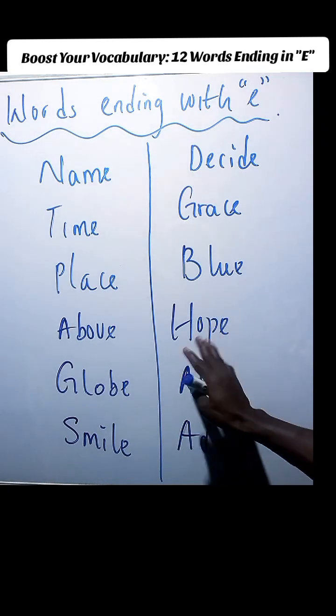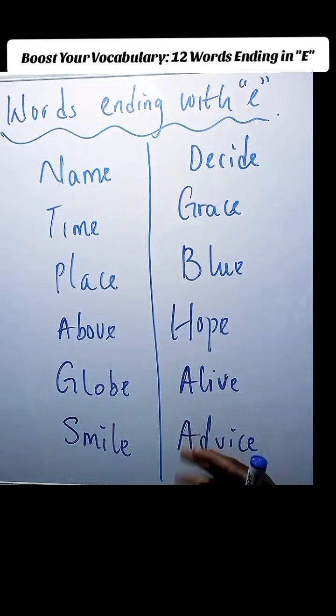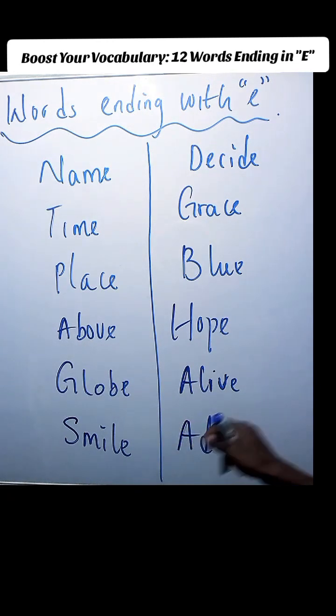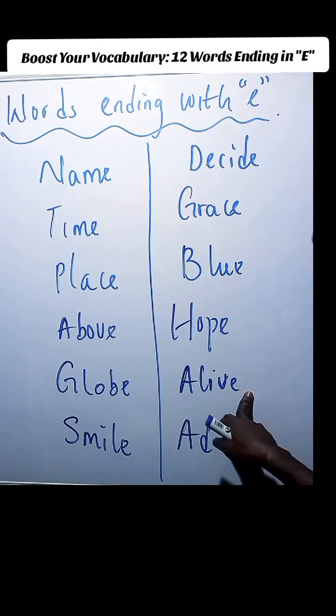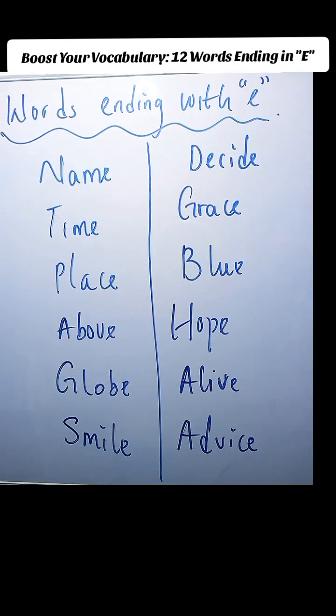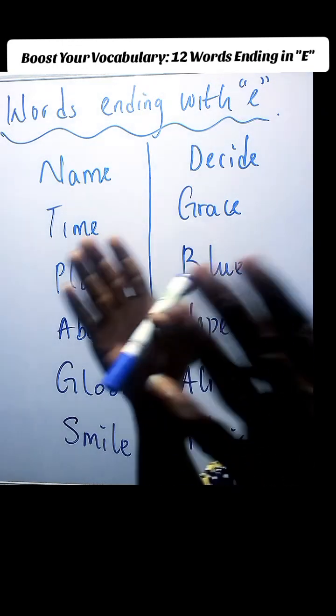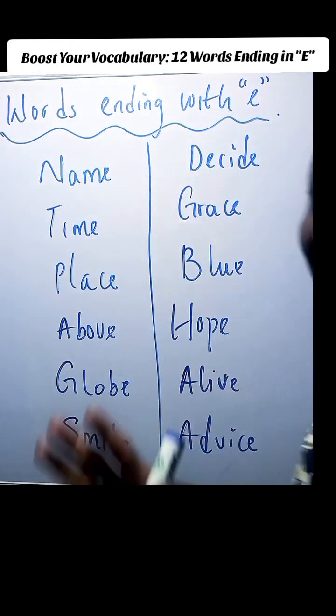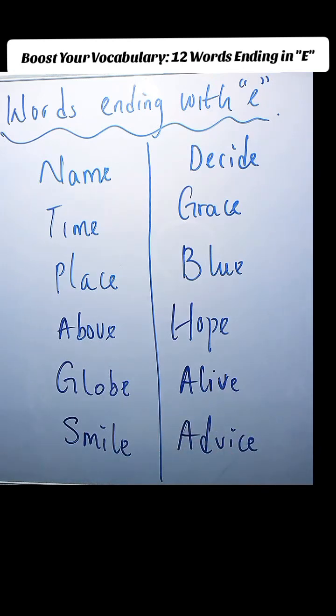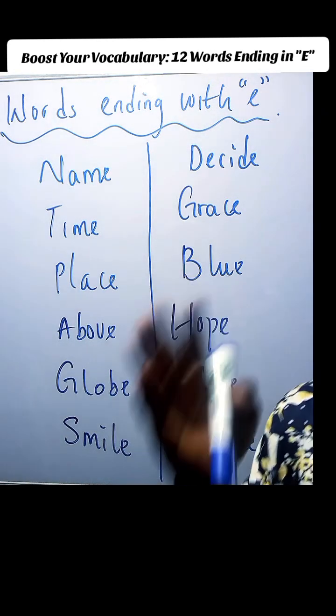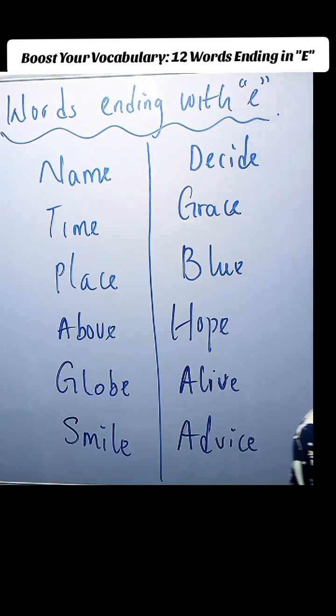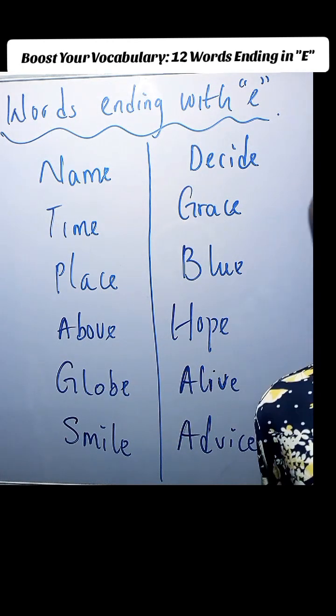Now this also, you are going to call hope. Say it, hope. Now also this one that ended with E, you are going to use I here. Alright. So it's going to be called life. Say it, life. It's getting interesting, right? Now this one that ended with E and we have I here, so it's going to be called advice. What do you say? Advice. You can hear the I clearly, right?